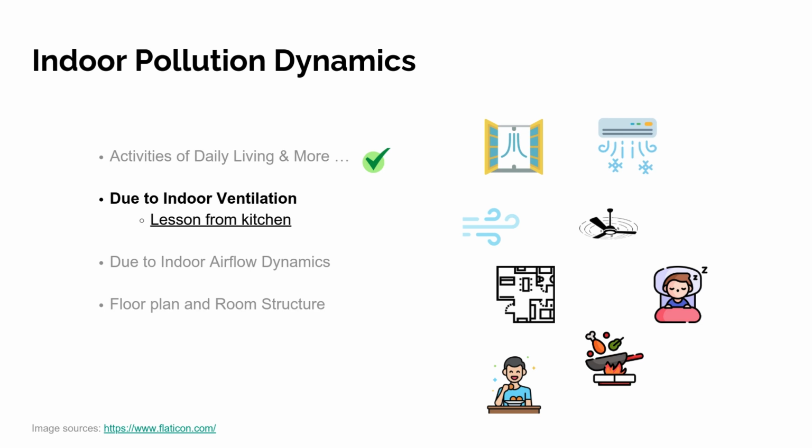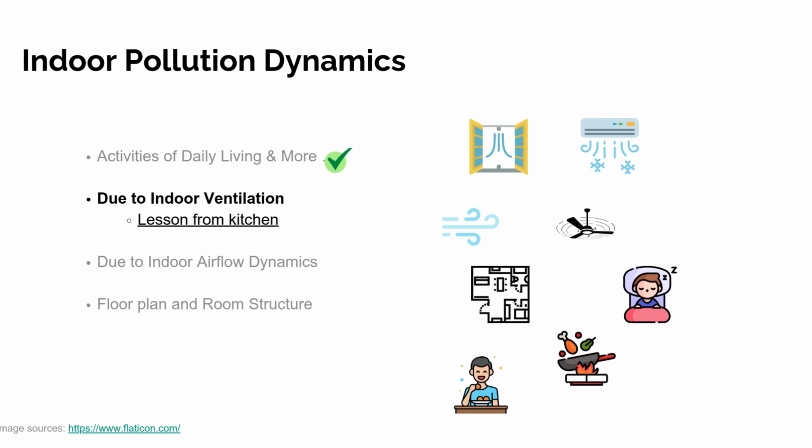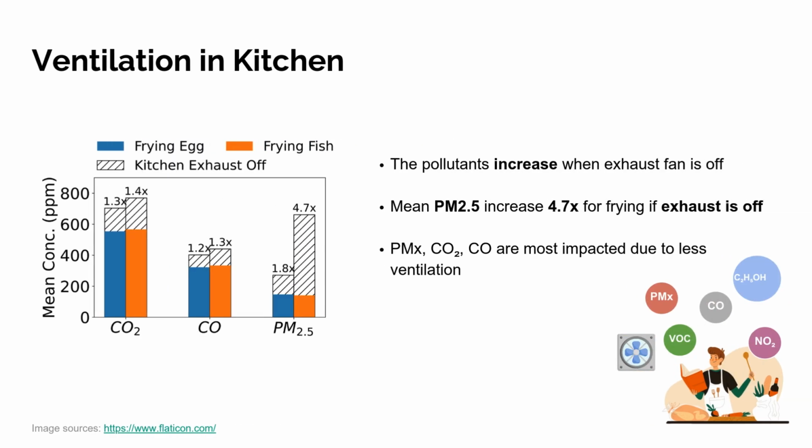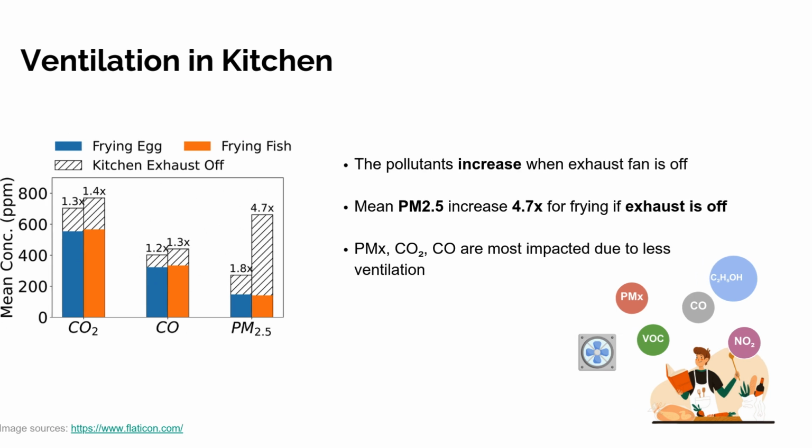Next, we observed the impact of indoor ventilation on pollution accumulation. In kitchen, we observe pollutants like CO2, CO, particulate matter, etc. can increase up to 1.2 to 4.7 times if the exhaust fan is off.